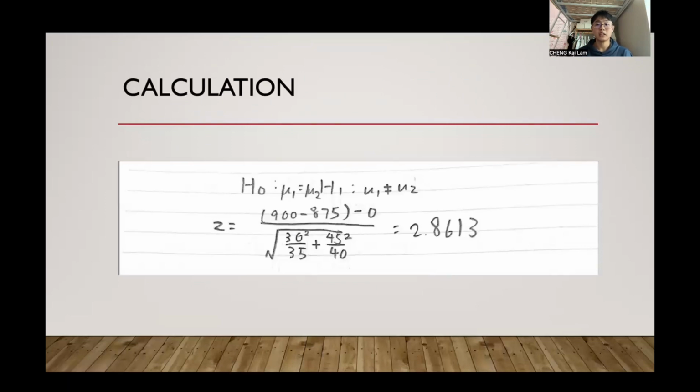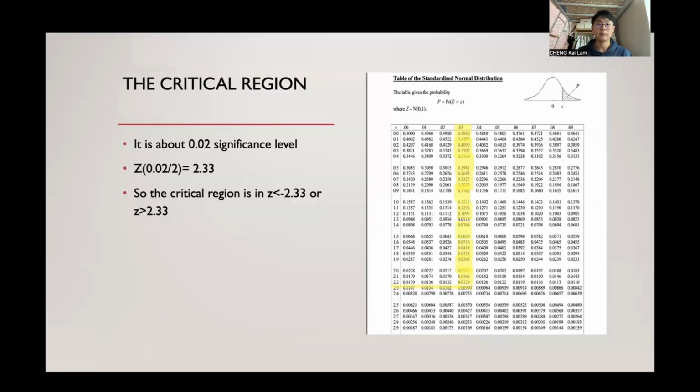This is my calculation, and we can calculate that Z is equal to 2.8613. Then we need to find the critical region. As it is a 0.02 significance level, 0.02 needs to be divided by 2 to find the critical region. Then we will use the table of the standardized normal distribution to find the closest answer, and in this case, the closest answer is 2.33, which is shown in the PowerPoint as well.